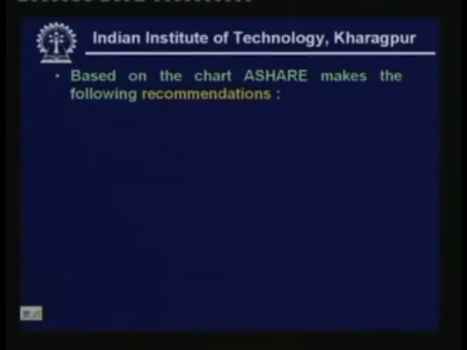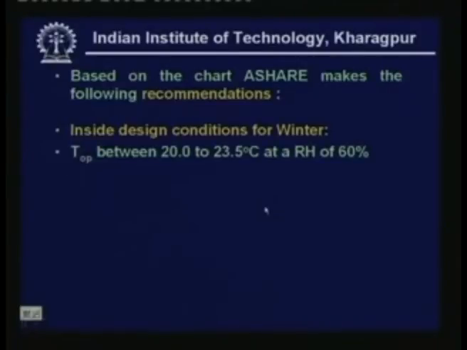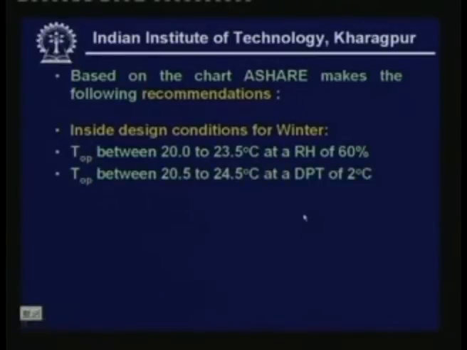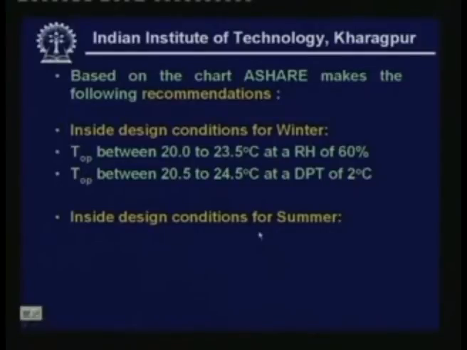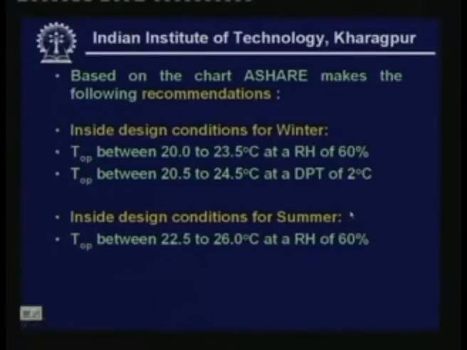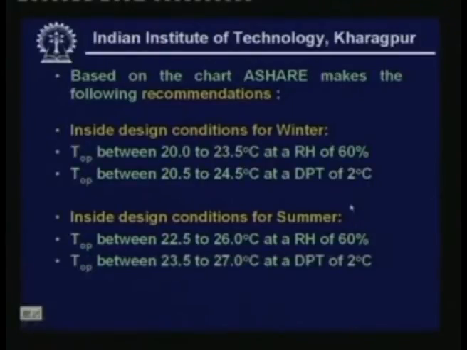Now, based on the chart, ASHRAE makes the following recommendations. Recommended inside design conditions for winter: the operative temperature between 22 to 23.5 degrees centigrade at a relative humidity of 60%, and operative temperature between 20.5 to 24.5 degrees centigrade at a dew point temperature of 2 degrees centigrade. Inside design conditions for summer are like this: operative temperature between 22.5 to 26 degrees centigrade at a relative humidity of 60%, and operative temperature between 23.5 to 27 degrees centigrade at a dew point temperature of 2 degrees centigrade.